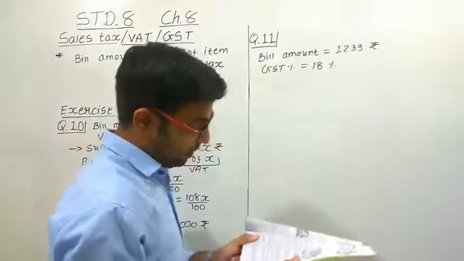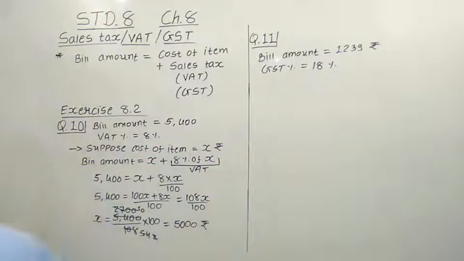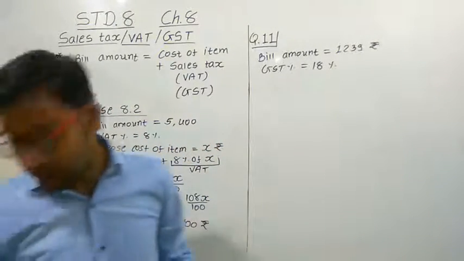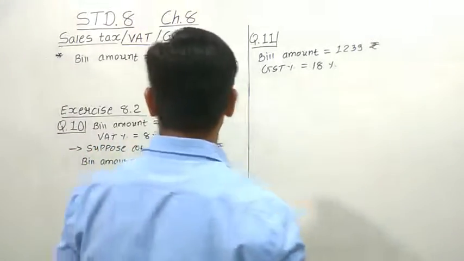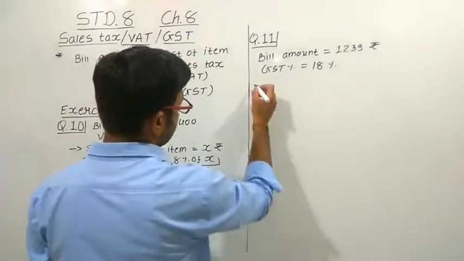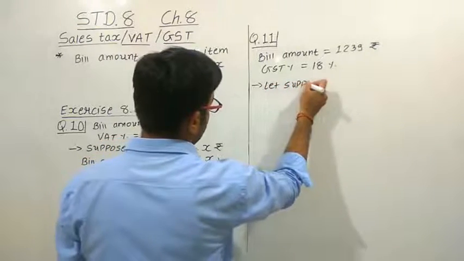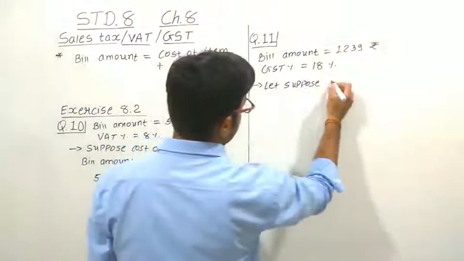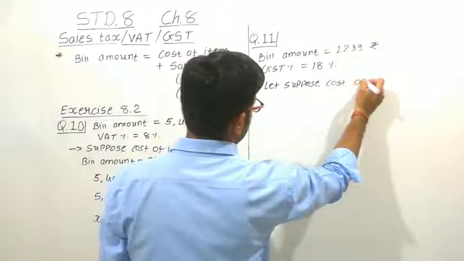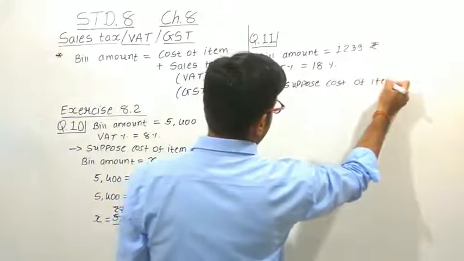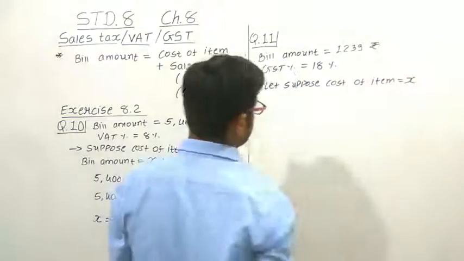And we have to find the price before GST is added, that means the cost of the item. Here also let us suppose the cost of the item is equal to X.